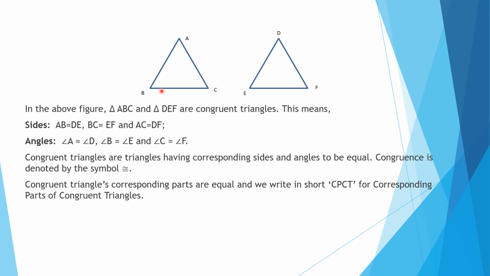I am showing you one example. Just see, these two triangles are there, ABC and DEF.